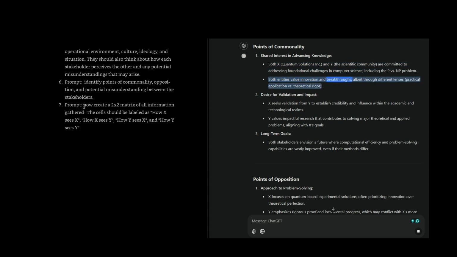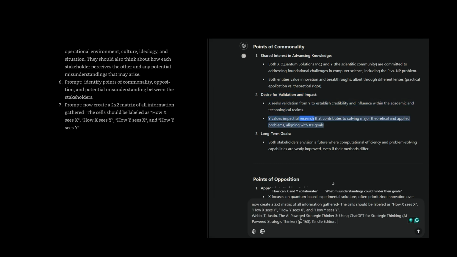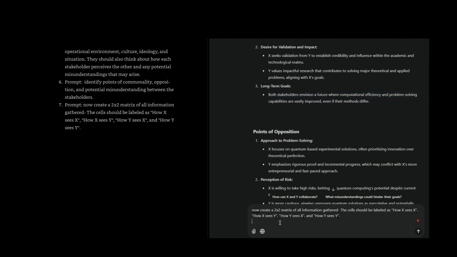Both entities value innovation and breakthroughs, albeit through different lenses: practical application against theoretical rigor, desire for validation and impact. X seeks validation from Y to establish credibility and influence within the academic and technological realms. Y values impactful research that contributes to solving major theoretical and applied problems, aligning with X's goals. Long-term goals. Both stakeholders envision a future where computational efficiency and problem-solving capabilities are vastly improved, even if their methods differ.